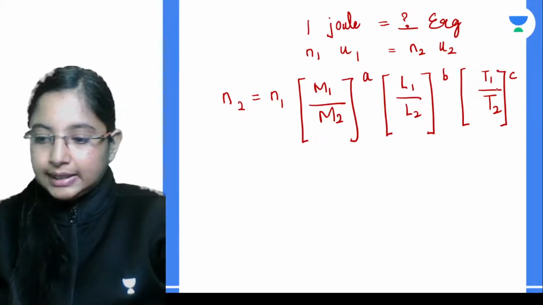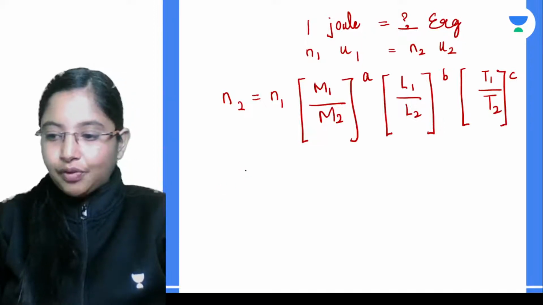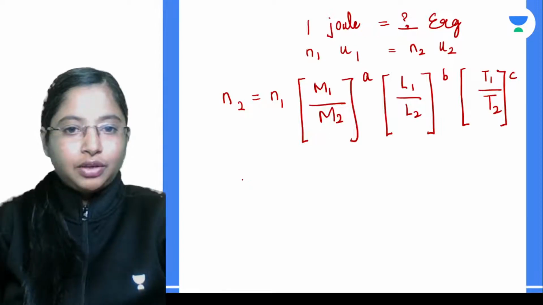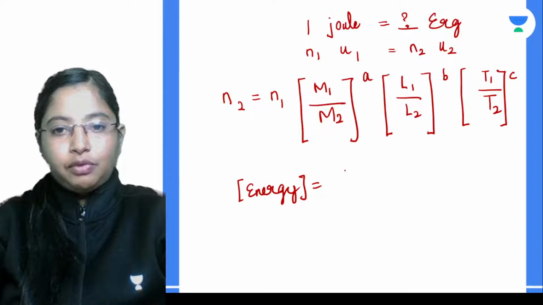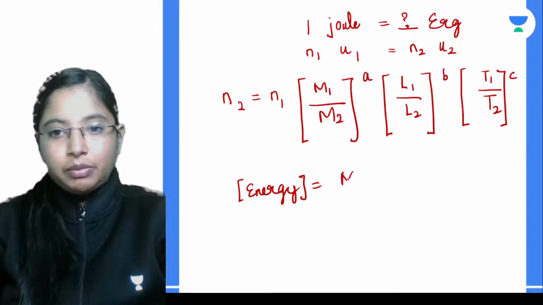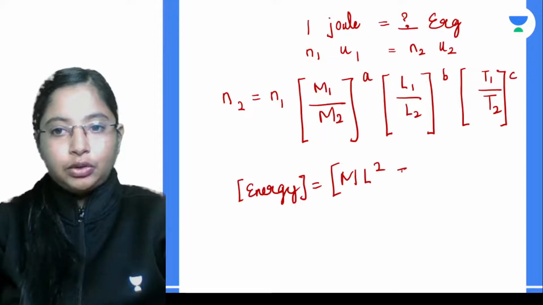Now let's take the SI unit of energy, joules. What is the dimensional formula for energy? The dimensional formula for energy is nothing but M L to the power 2, T to the power minus 2.